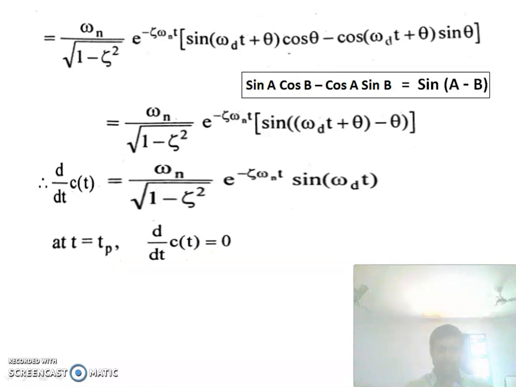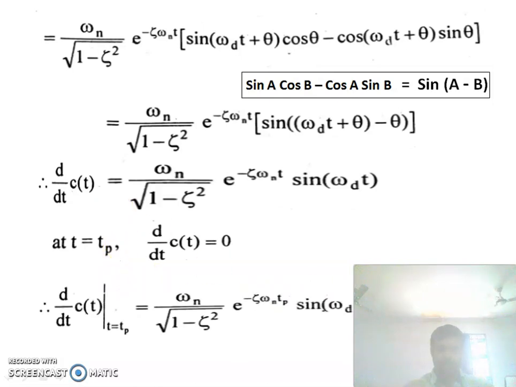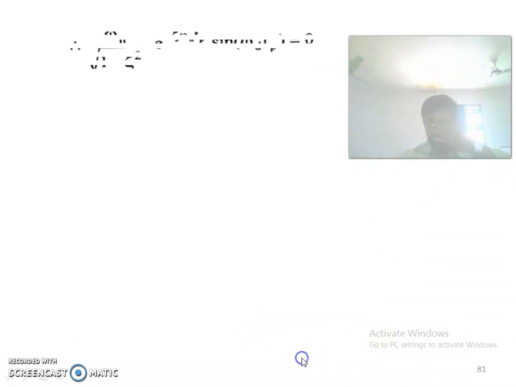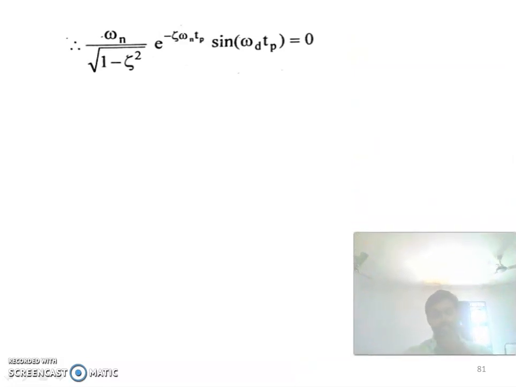Okay, so when you put it to 0, this e to the power minus zeta omega n into tp is not equal to 0. So here the only possibility is sin omega d Tp